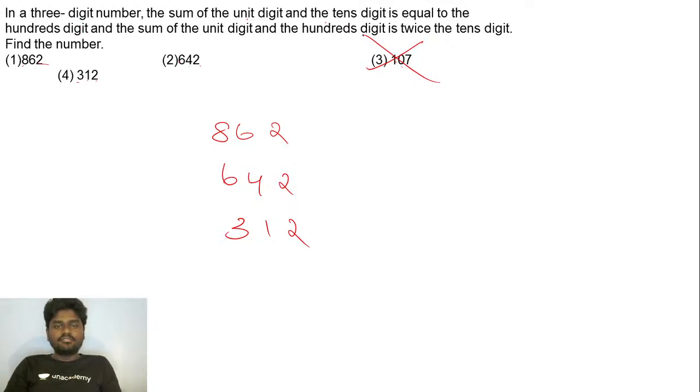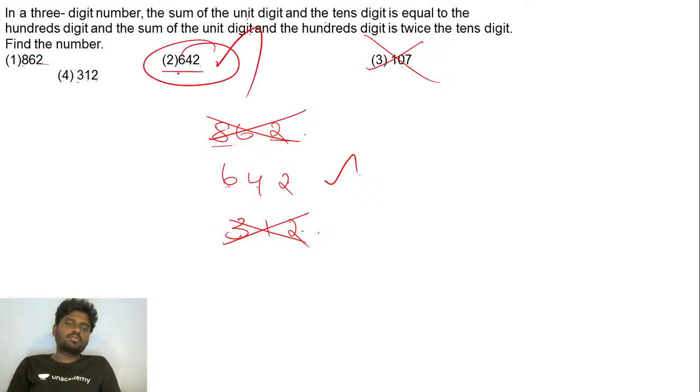And then the next condition, if you see, the sum of the unit digit and the hundreds digit is twice the tens digit. So which means what? If you see here, the sum of the units digit and hundreds digit, 8 plus 2, if you do, you get 10, which is not twice of 6. So this gets ruled out. But here, if you see, 2 plus 6 is 8, which is twice of 4. Okay, consider. And here, if you see, 3 plus 2 is 5, which is not twice of 1. So this gets ruled out. So undoubtedly, it's going to be option 2.